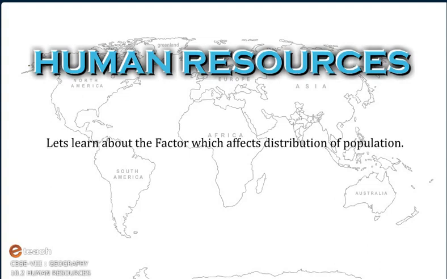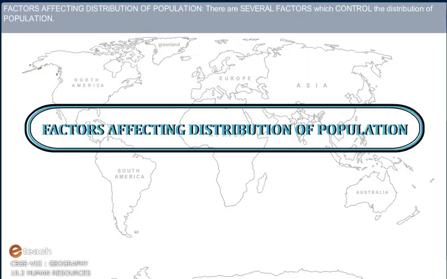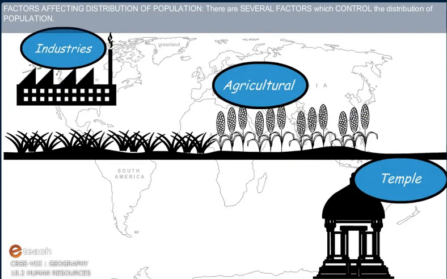Let's learn about the factors which affect distribution of population. Factors affecting distribution of population. There are several factors which control the distribution of population.